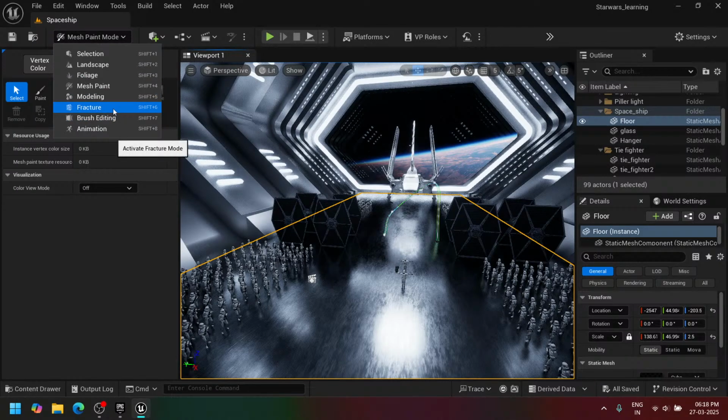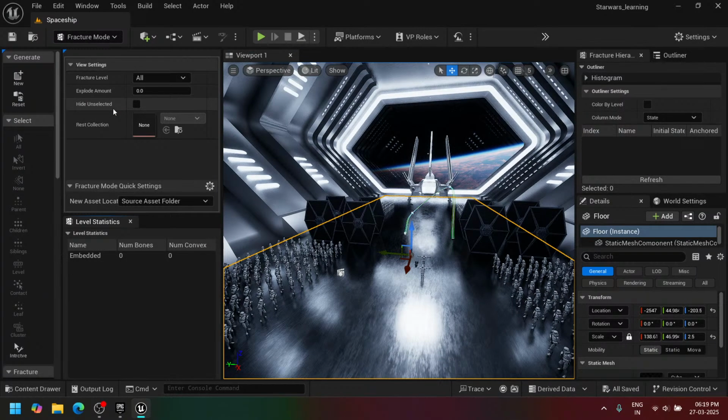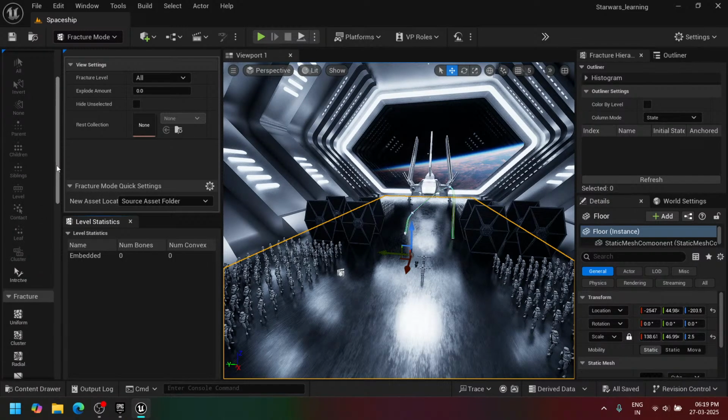I'm sorry. Fracture. Sorry, I forgot about it. I recently went through these settings, but totally forgot. Fracture may create repetitions for a mesh. I think so.